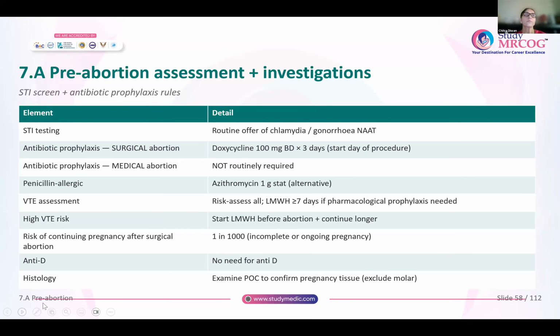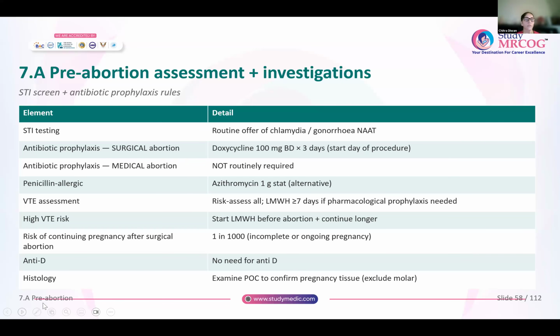Now, whenever pregnancy is terminated, remember there is a risk that the pregnancy might continue after a surgical abortion. The risk is about 1 in 1,000 of either an incomplete abortion or an ongoing pregnancy. After a medical termination of pregnancy, according to the new guideline, there is no need for anti-D.